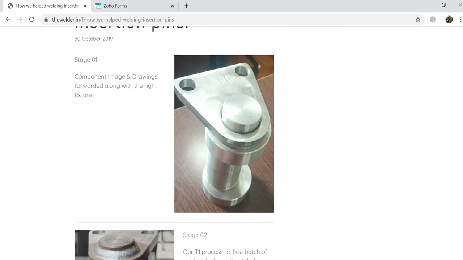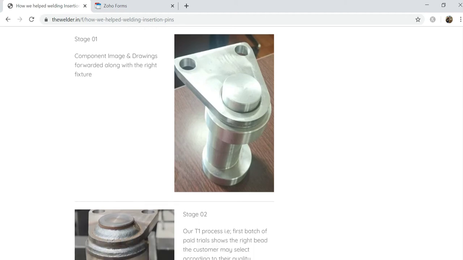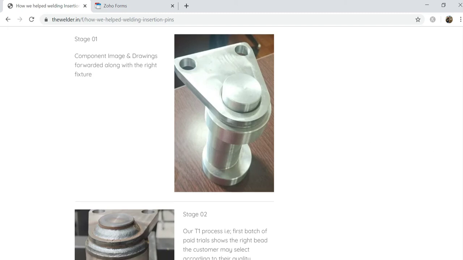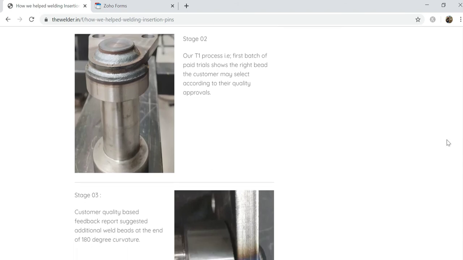these insertion pins. And what we did, this was the first stage. They sent us a drawing or a picture, and there's a drawing as well with it, which we're not able to show here. Once we see the component and understand the drawing, that is the kind of deposition required, the deposition rate provided was about 6 to 8 mm for both. On the top there's a 360-degree weld, and at the bottom there is a small curvature weld that is close to about 180 degrees. So we started the process and did our common T1 practice. That's the first stage of trials. This was the finish that you can see.